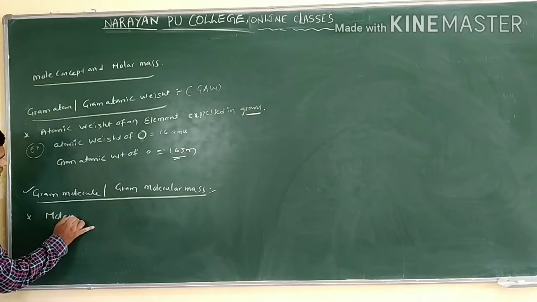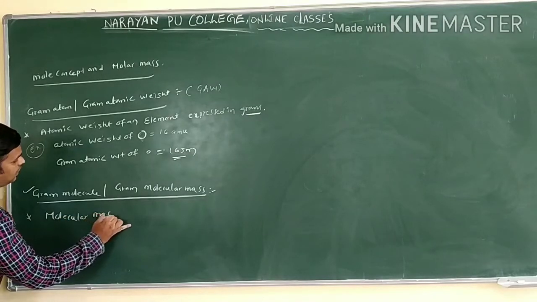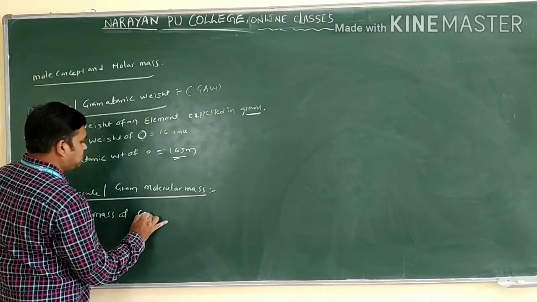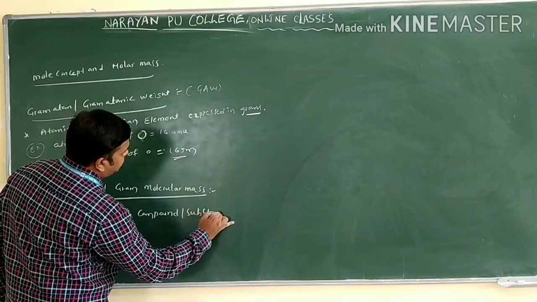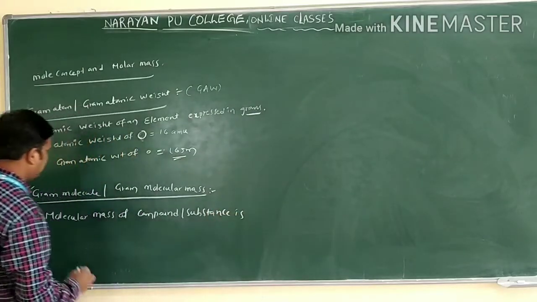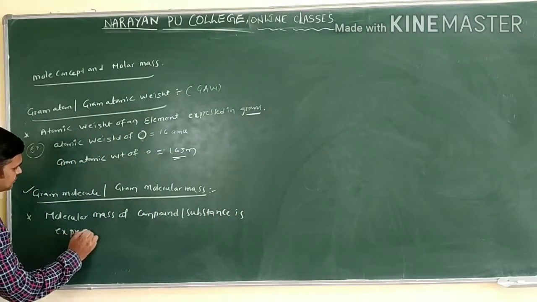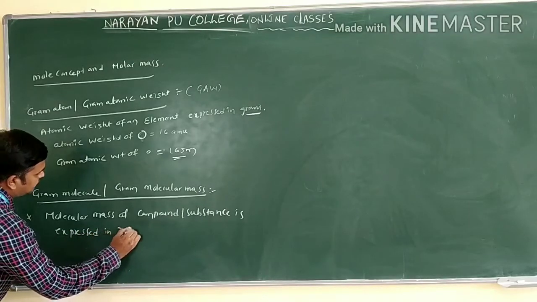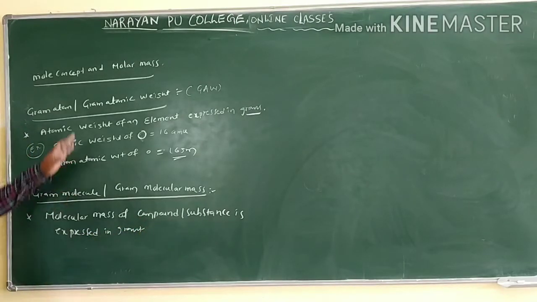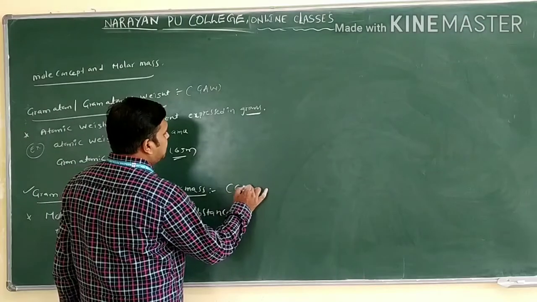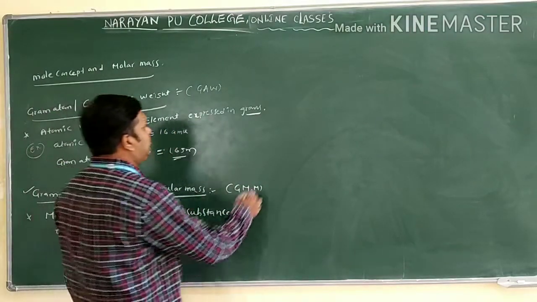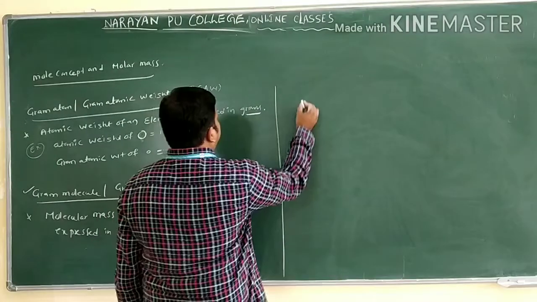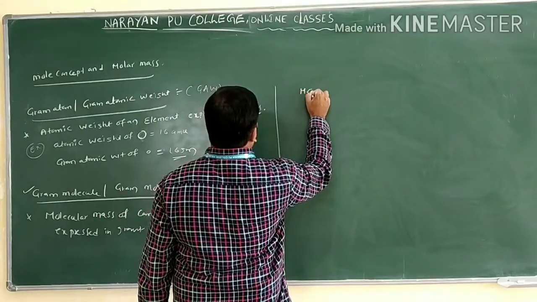The molecular mass of a compound or substance, when expressed in grams, is called gram molecule or gram molecular mass. Simply you write GMM, gram molecular mass. Let us take one example here. I am taking CO2 molecular mass.